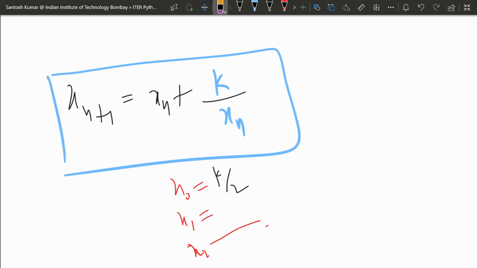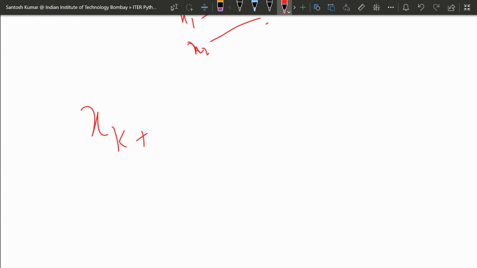Let me change the index: x(k+1) is equal to half of (xk plus n upon xk).